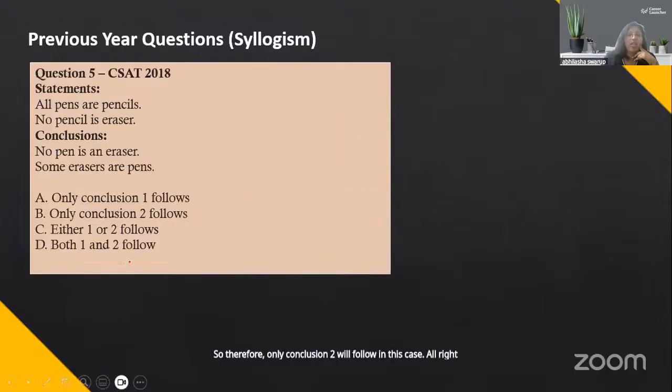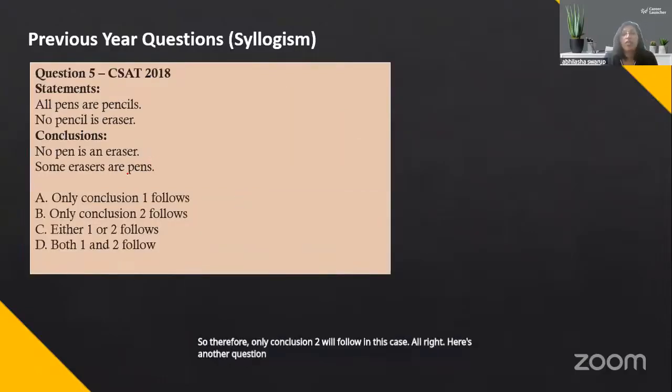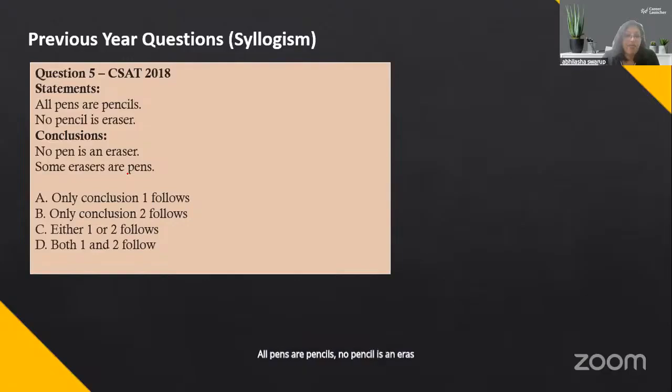All right. Here's another question. This is from CSAT of 2018. All pens are pencils. No pencil is an eraser. What's going to be your answer?